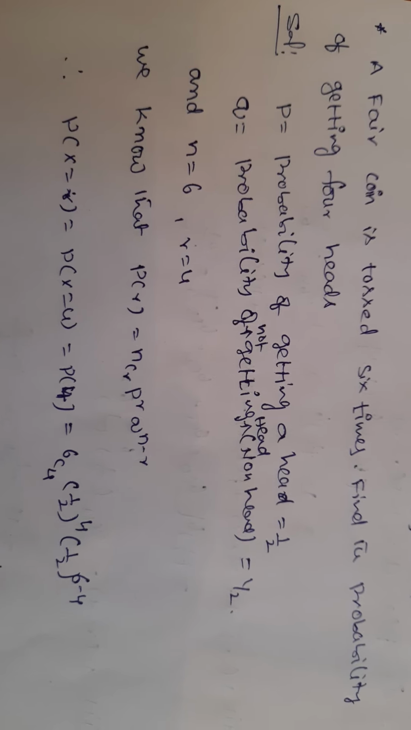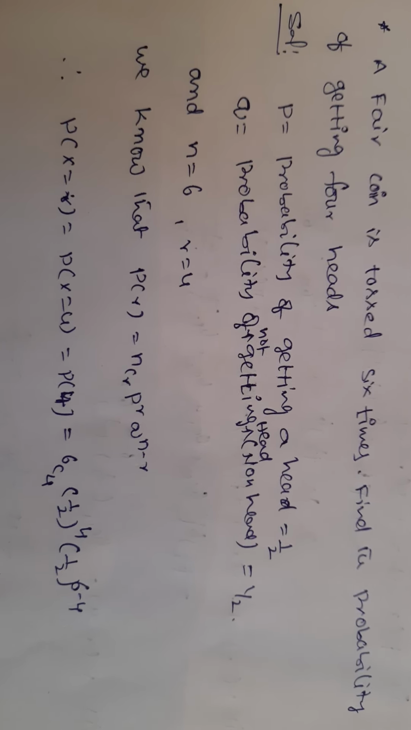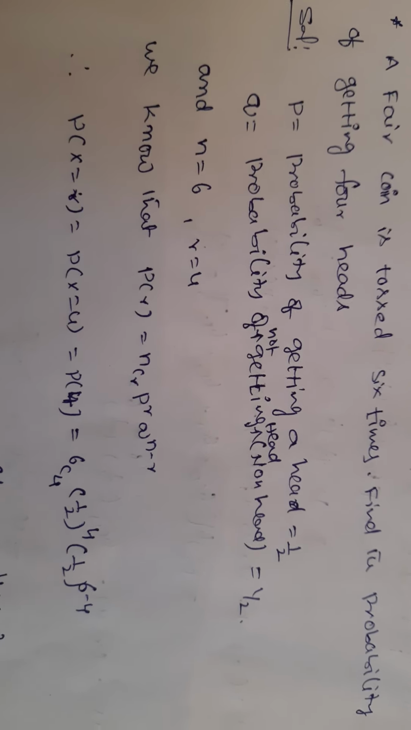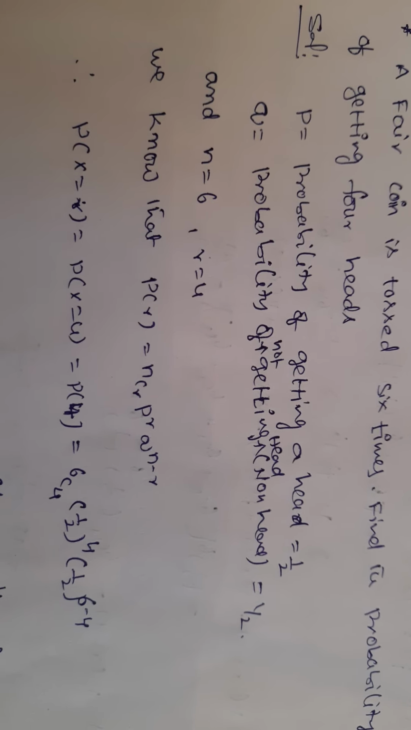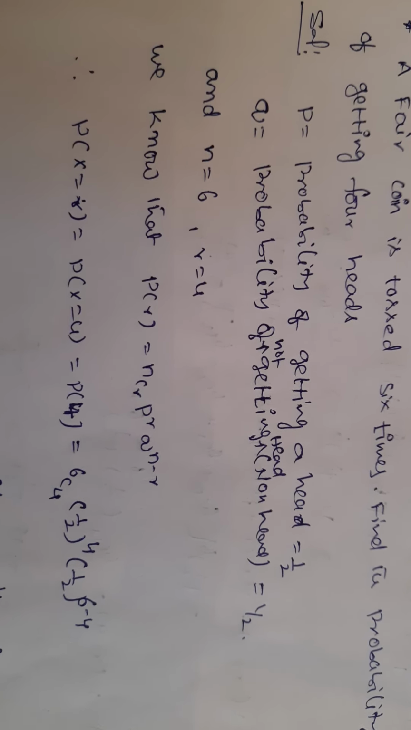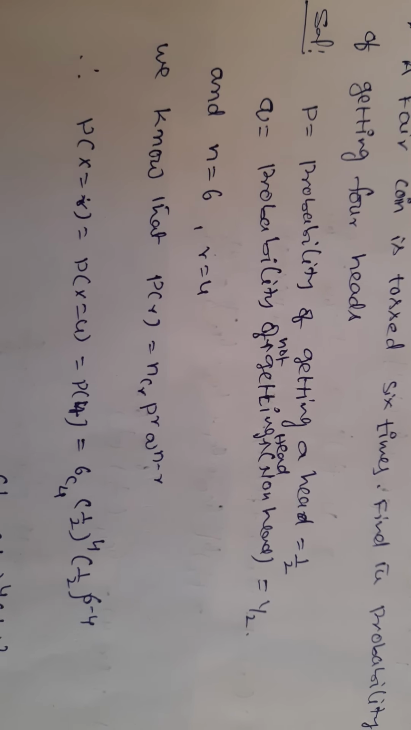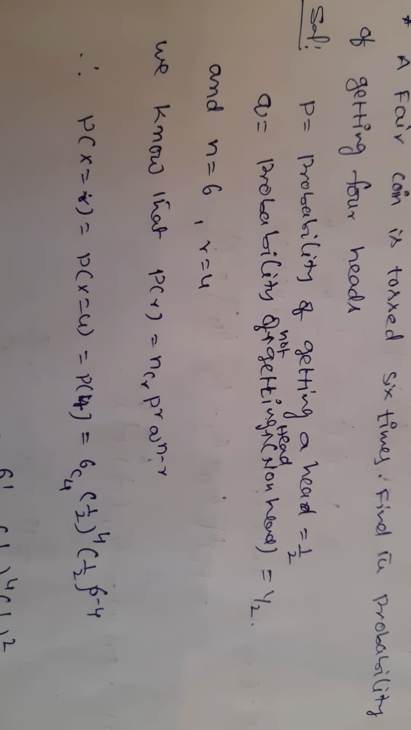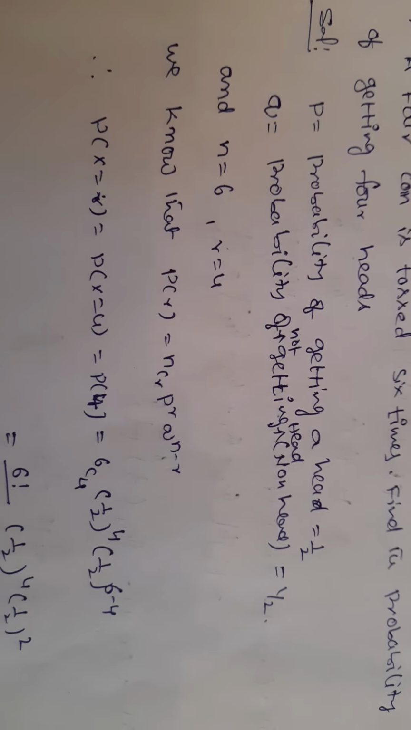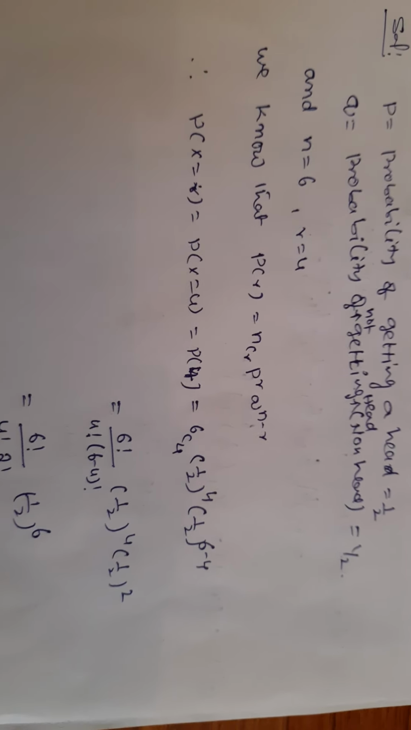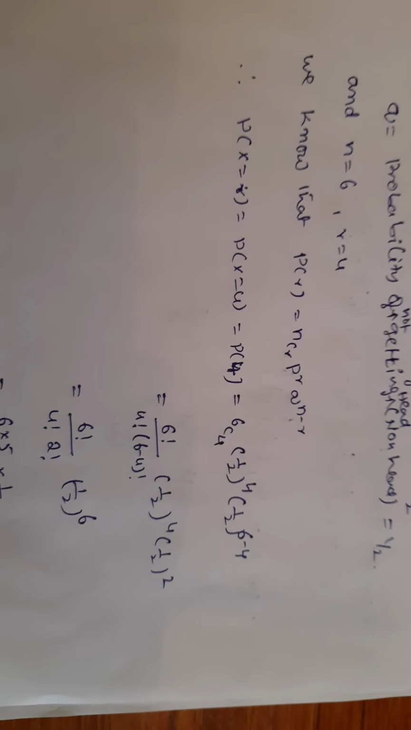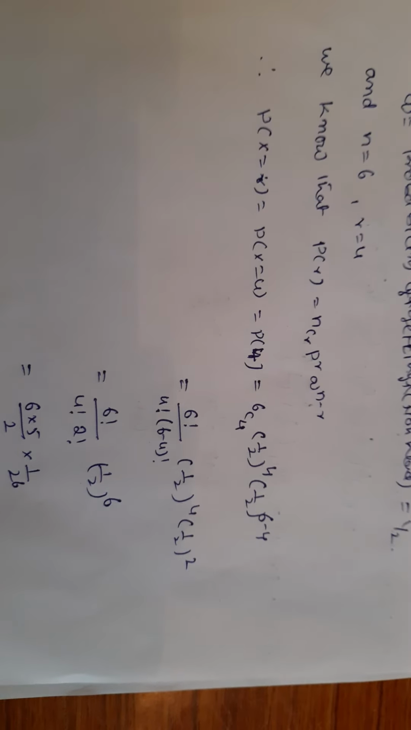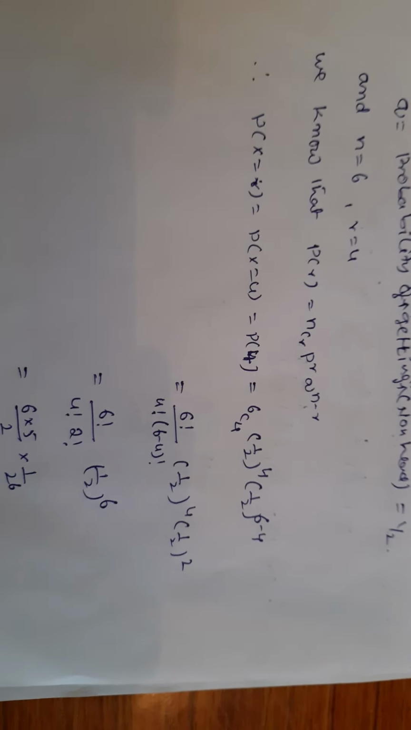Here, how many times is the coin tossed? 6 times, so n = 6. Next, find the probability of getting 4 heads, so r = 4. We know that P(r) = nCr p^r q^(n-r). P(X = r) becomes P(X = 4), which means P(4). P(4) = 6C4 (1/2)^4 (1/2)^(6-4), according to the binomial formula.